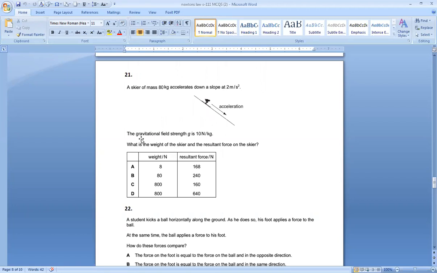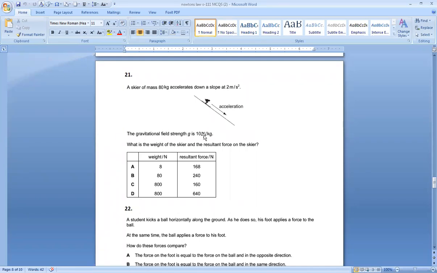A skier of mass 80 kg accelerates down a slope at 2 meters per second squared. Its acceleration is in this direction. So if it is accelerating, it must have a resultant force, according to F is equal to ma. There is acceleration, so there is a resultant force.